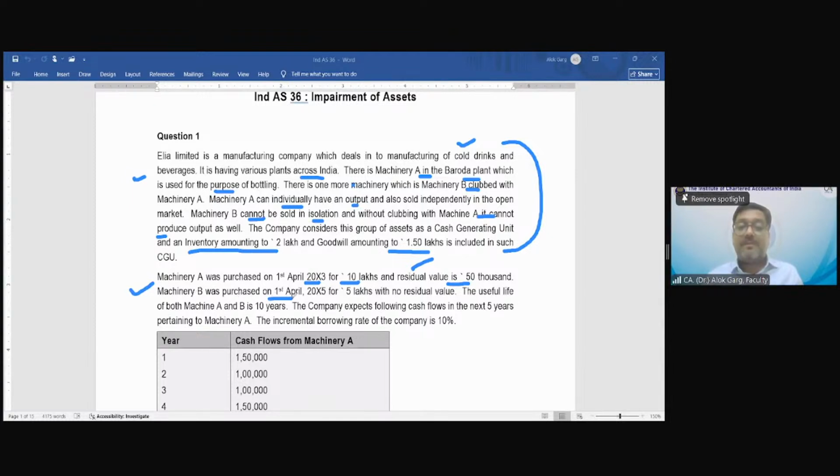Machine B was purchased on 1st April 20x5 for rupees 5 lakh with no residual value. The useful life of both machine A and machine B is 10 years. What is the per annum depreciation for machine A and machine B? What is the yearly depreciation?